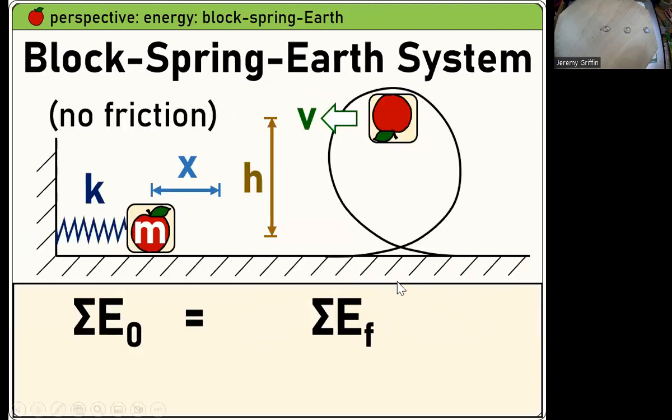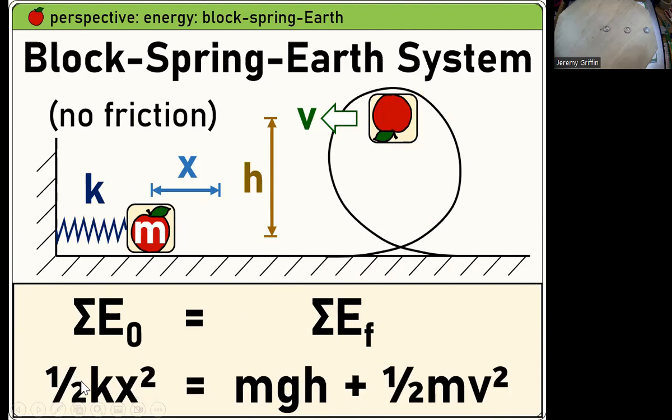Block-spring-Earth system. Oh, this one I like a lot because it involves several of those building blocks. So we're going to take this mass and squish it against the spring. Now this thing's spring loaded with some 1/2 kx squared. Then let it fly off. That energy needs to both go into lifting this against gravity, but also give it some speed at the top. It's got to have some speed to make it around the loop. So now you have this setup: this kind of energy turns into this plus this mix. Then you can solve for stuff. If you know most of those variables except for one, you can solve for the one unknown.